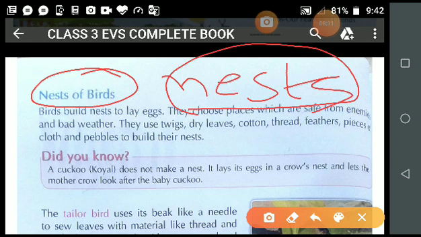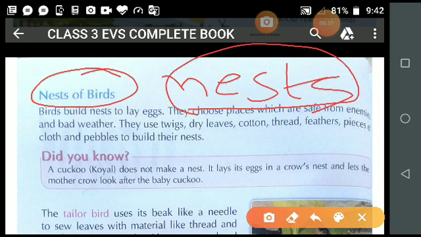So student, in the same manner, birds also build nests to lay eggs. Baby birds are born in the nest. What happens in this nest, student?